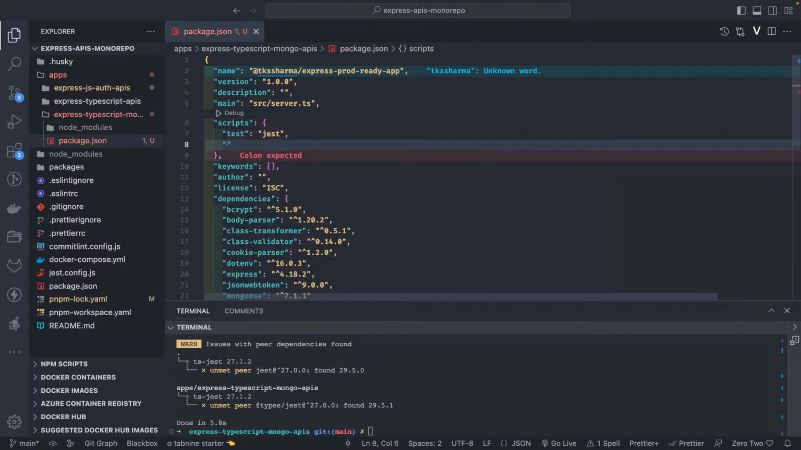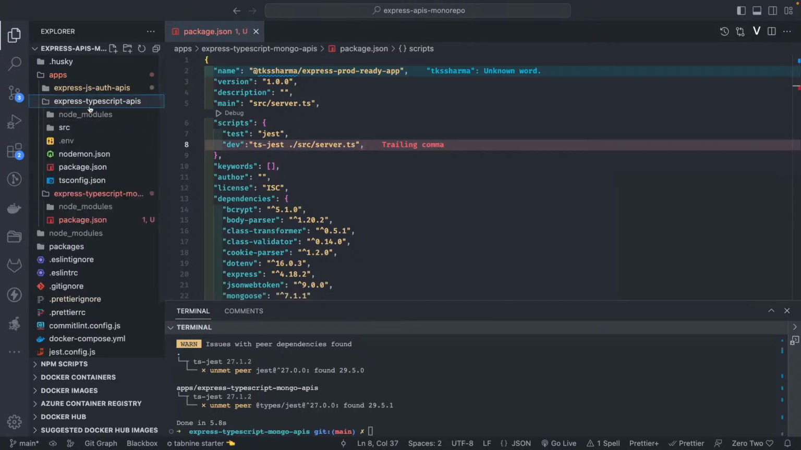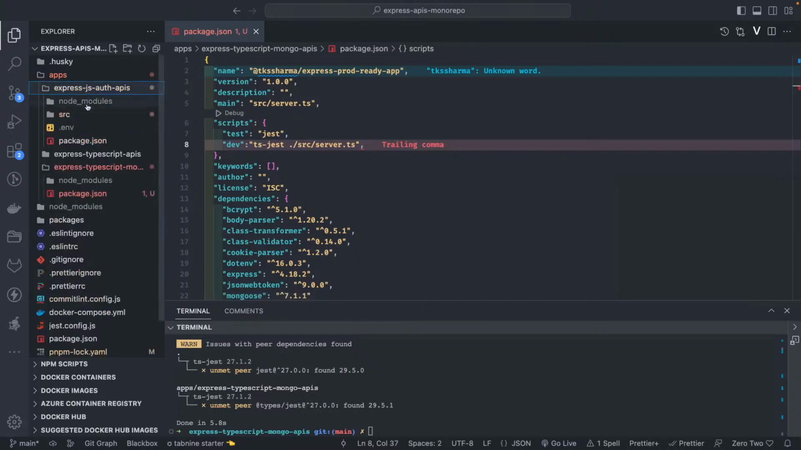For that we need to create a nodemon.json, or for the dev we can use this ts-node command, which will keep running whenever you change the code. Or if you just want to run the TypeScript file, then you can do it something like this, server.ts. So this is the dev command, but it's not watching. So for that you can also create a nodemon. Nodemon we created in our last code.